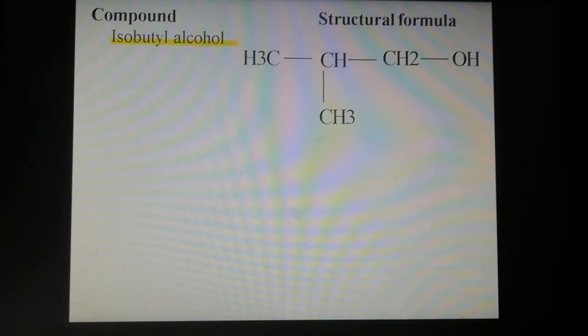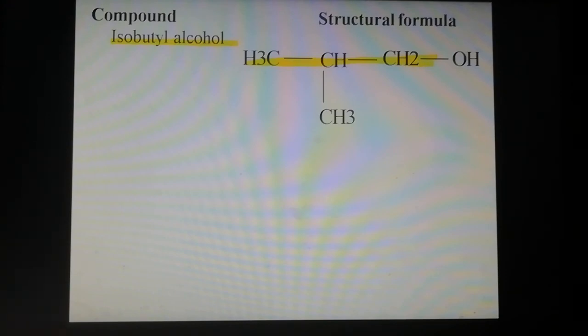Now try to name the given organic compound. First, identify the longest carbon backbone chain. So this is the chain, the longest carbon chain with the functional group.